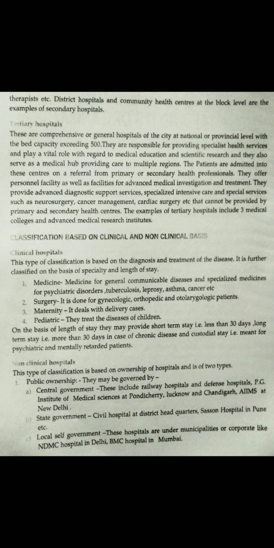Now on the basis of length of stay, it means how much time the patient will stay in the hospital. They give short term stay and long term stay. If the stay of the patient is less than 30 days, this is the short term stay, while more than 30 days for chronic disease is the long term stay. And this kind of stay is for diseases related to psychiatric or mentally retarded patients.